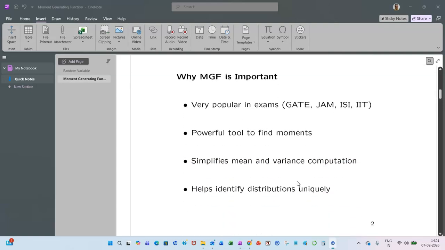Why is MGF important? Very popular in exams: GATE, JAM, ISI, IIT. It is a powerful tool to find moments, simplifies mean and variance computation, and helps identify distributions uniquely. If you know the moment generating function of the distribution of a random variable, you know everything about the distribution.